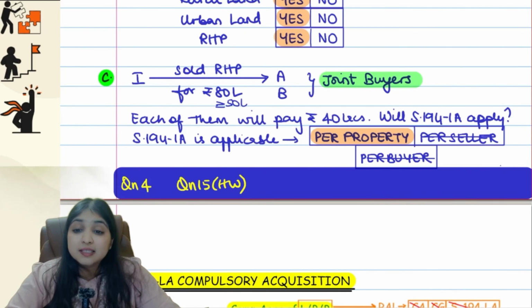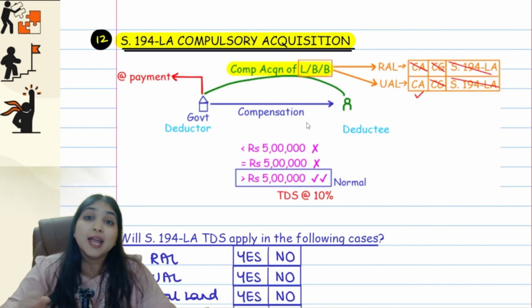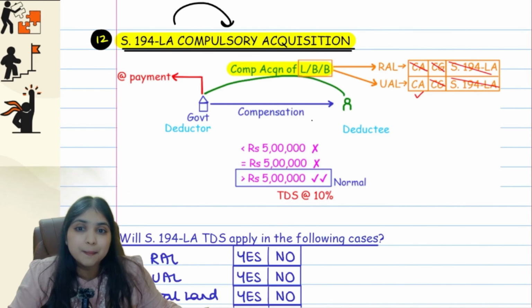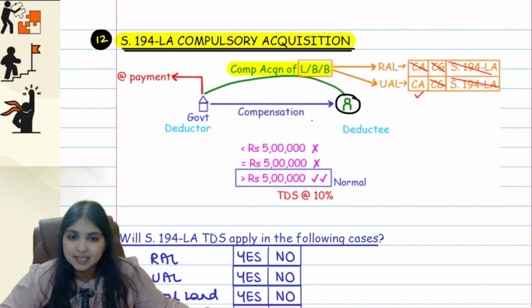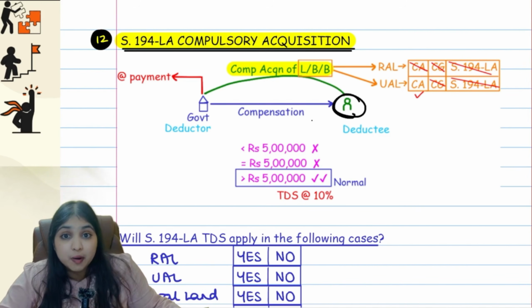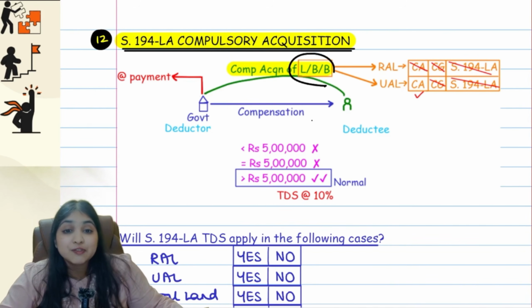Okay guys, this is section 194IA. Now come on guys, come to the next section, which is 194LA. This section talks about compulsory acquisition. So here on one side, let's say we have Mr. Green. He owns some immovable property. That immovable property got compulsorily acquired by the government. So which means compulsory acquisition, guys, is a transfer of capital asset.